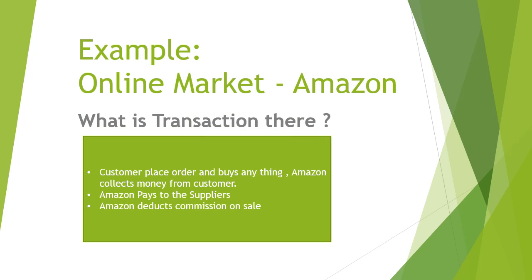For example, in an online market like Amazon, there are three transactions. Once the customer places an order and buys things from Amazon, Amazon settles the transaction with the bank to get the money paid by the customer on credit card. Third, Amazon pays the supplier to get the product and deducts commission on the sale.